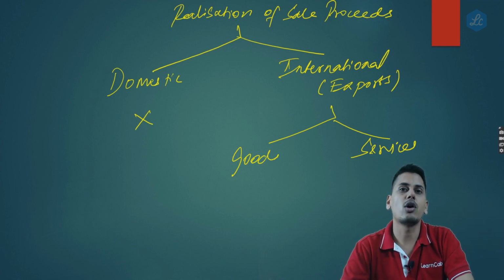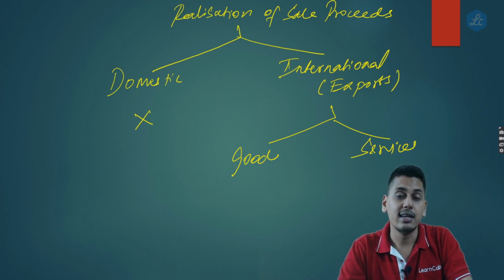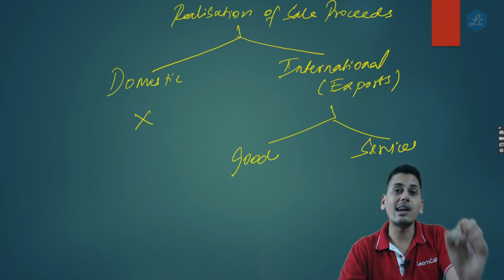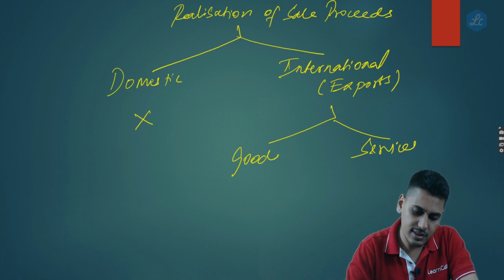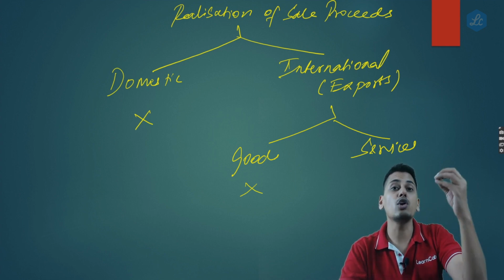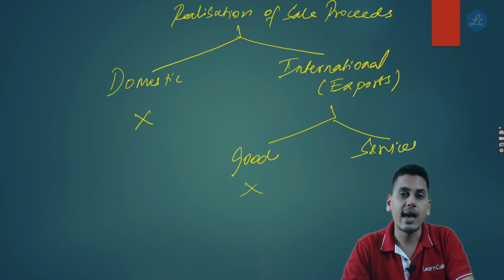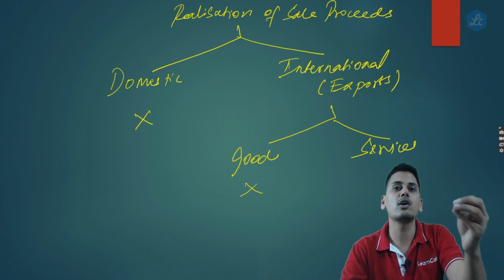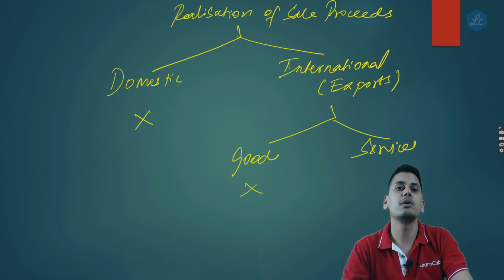Is realization of sale proceeds a criteria to qualify a transaction as an export of goods? The answer is no. Even if you do not realize the sale proceeds, it would still be regarded as an export of goods, and once it is an export of goods, it would be called a zero rated supply. Accordingly, whatever benefits are there of the zero rated supply would be made available.